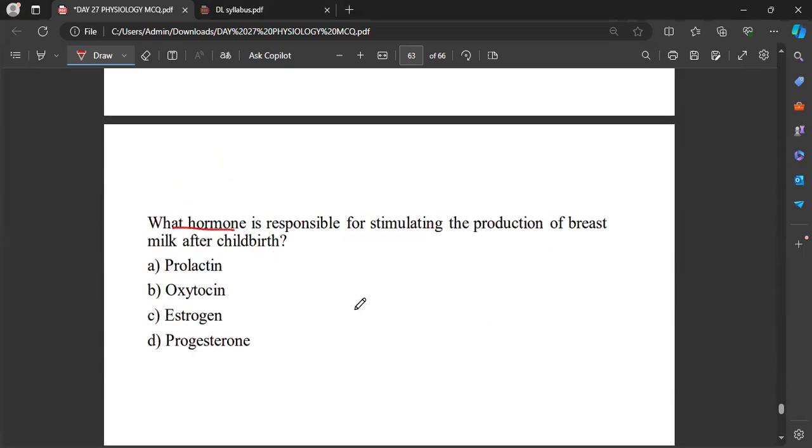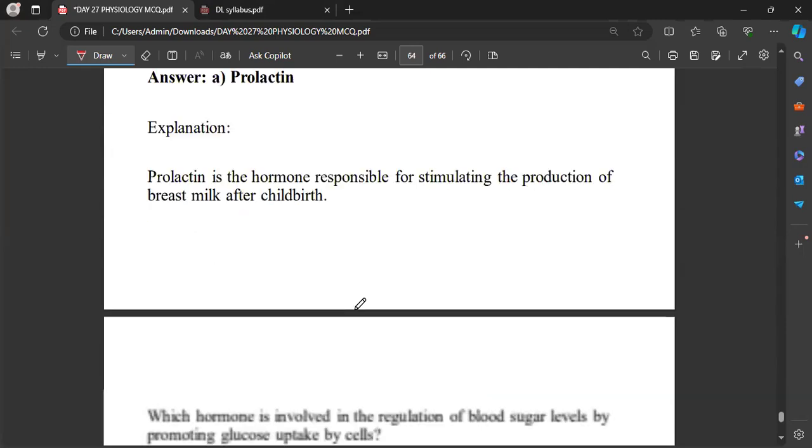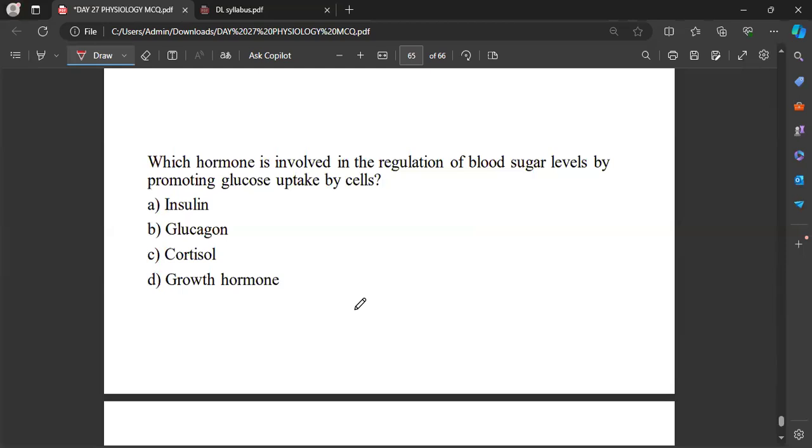Okay, fine. And what hormone is responsible for stimulating the production of breast milk after childbirth? The same question is getting repeated. Okay, which hormone is involved in the regulation of blood sugar levels by promoting glucose uptake by cells?